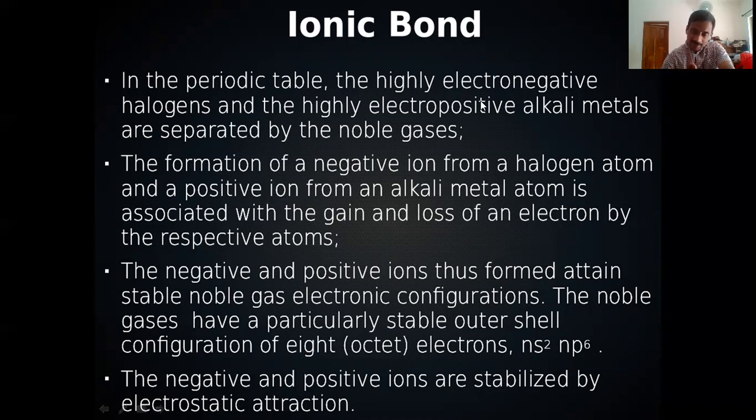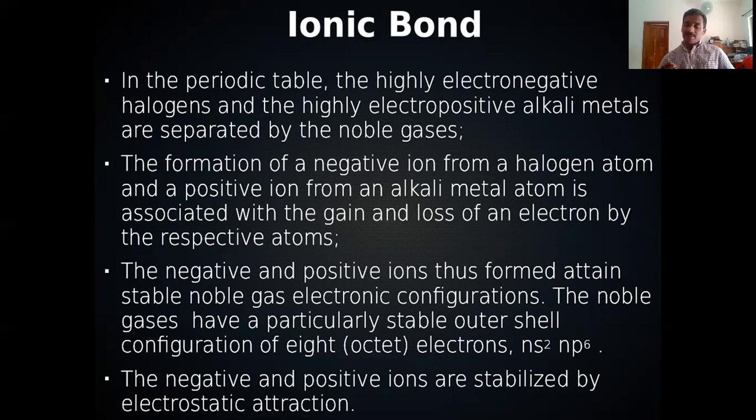So when we compare halogens and alkali metals, what is the case? Halogens need one more electron, and alkali metals have to remove one electron, then it will get noble gas configuration or 8 electrons in the outermost shell. So the formation of a negative ion from a halogen atom and a positive ion from an alkali metal atom is associated with the gain and loss of an electron by the respective atoms.